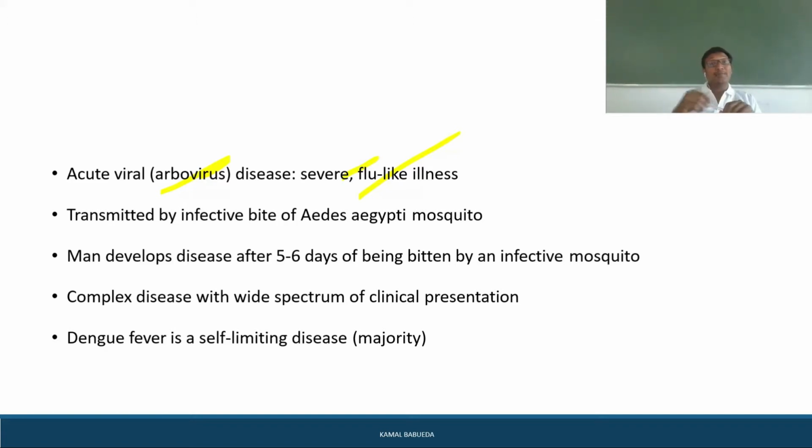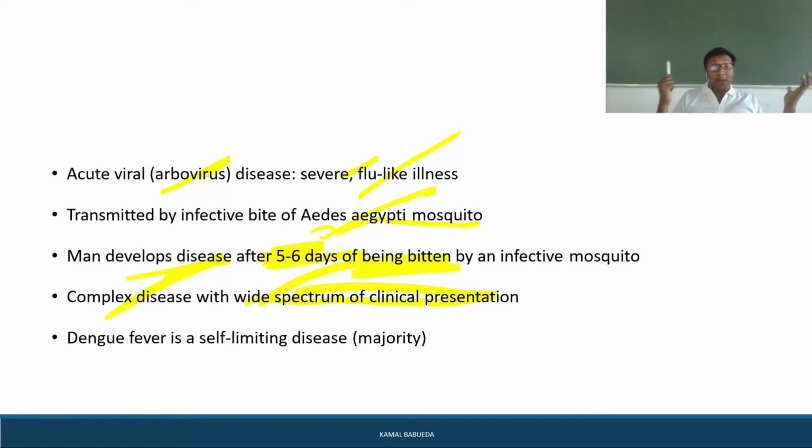It is transmitted by the infective bite of the Aedes aegypti mosquito, so with this you know the organism is Aedes aegypti. Whenever a human being is bitten by an infected female Aedes aegypti mosquito, after 5 to 6 days the person develops the disease. It is a complex disease with a very wide spectrum of clinical presentation, and dengue fever is self-limiting in the majority of cases.